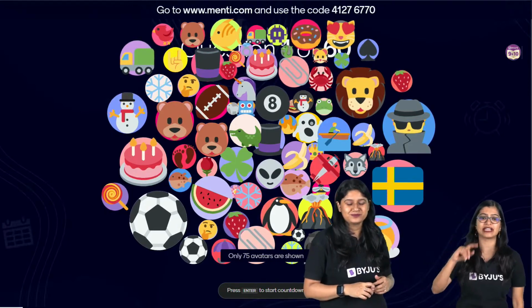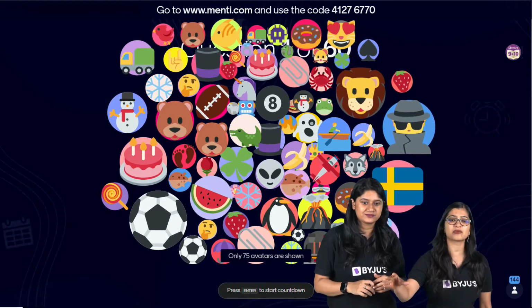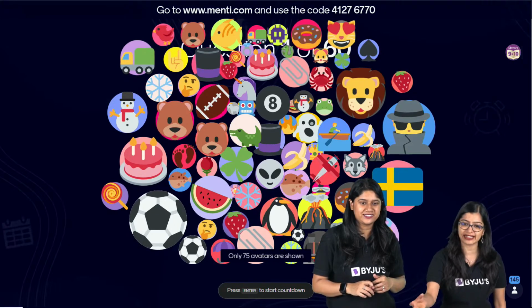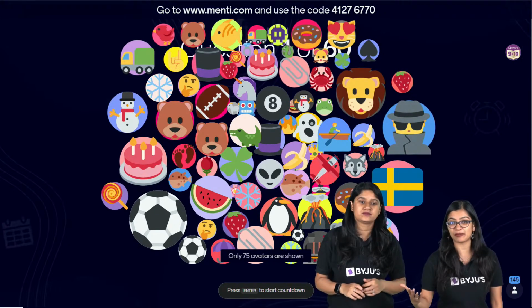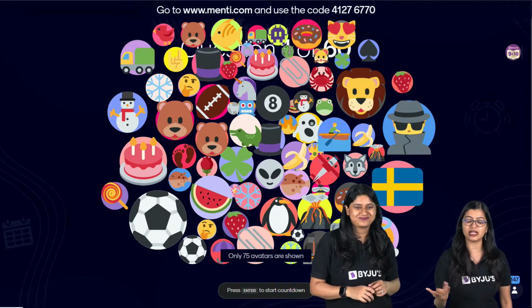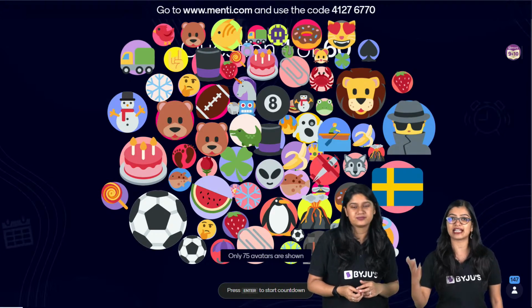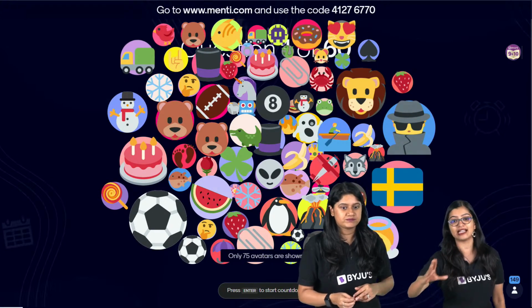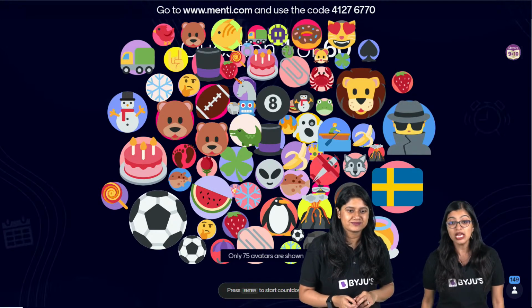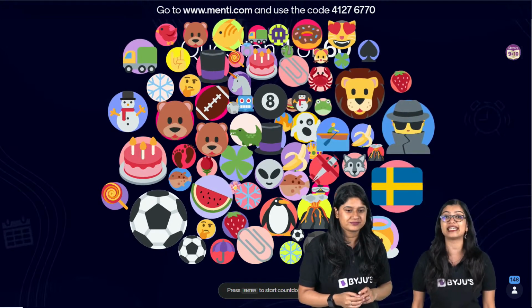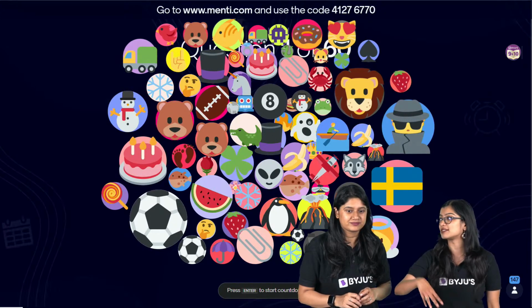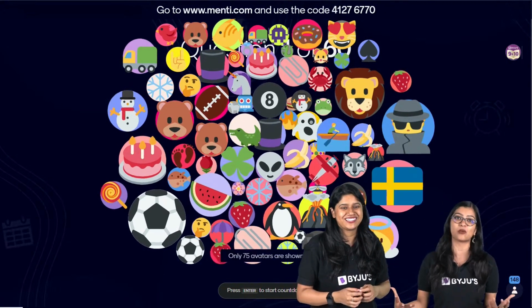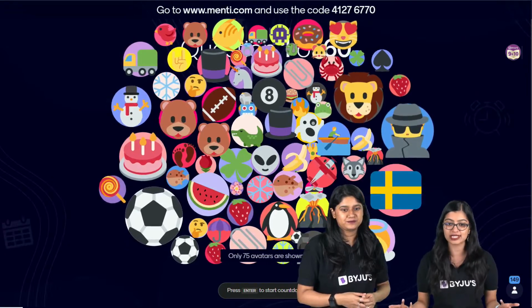Kashish, when we talk about economics, I'll give you tips. Normally, data that is there, you need to be able to interpret it and find interesting ways around it. So don't worry about it. Like I said and like ma'am is telling, we will tackle it subject by subject, book by book. It says 60 only because we have 2 Mentimeter quizzes. Mentimeter cannot accommodate 100 questions in one quiz, so we have to create 2 quizzes for all of you.